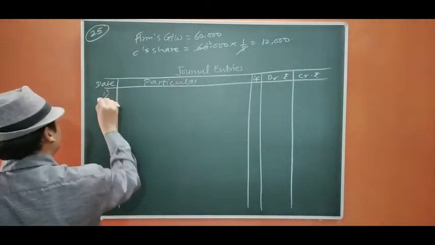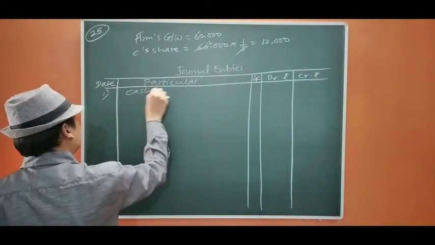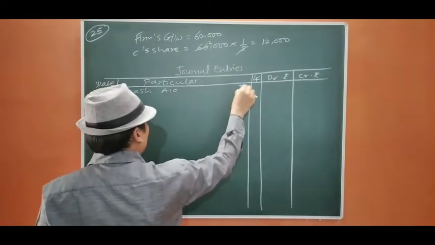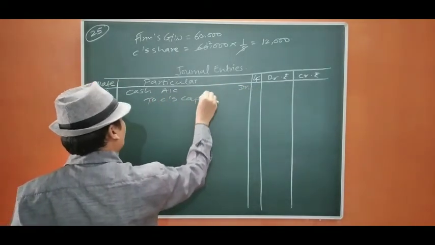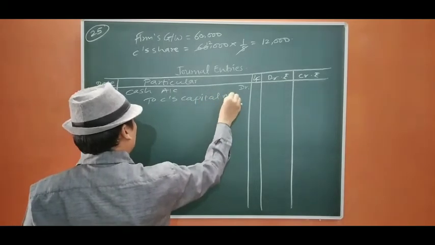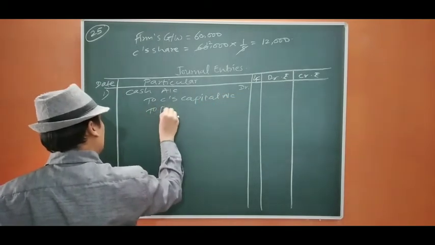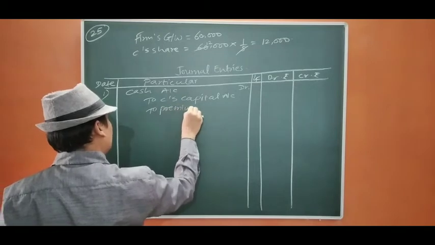First, cash account debit to C's capital account, to premium for goodwill account.